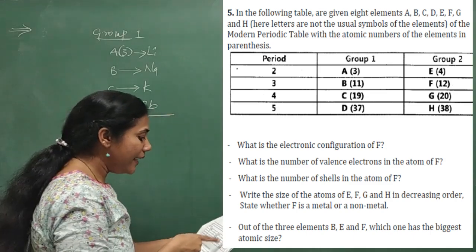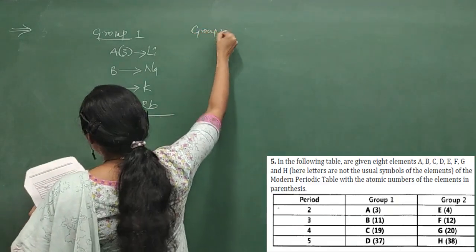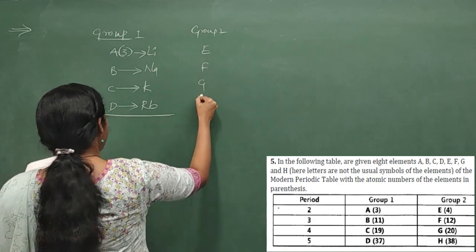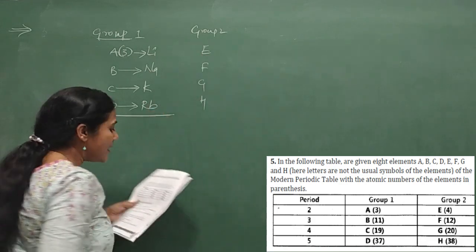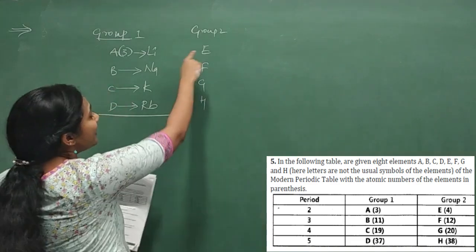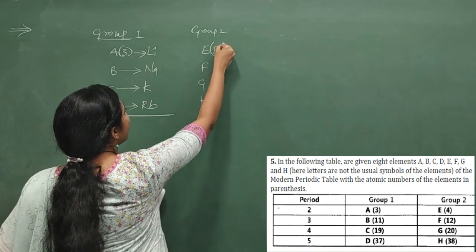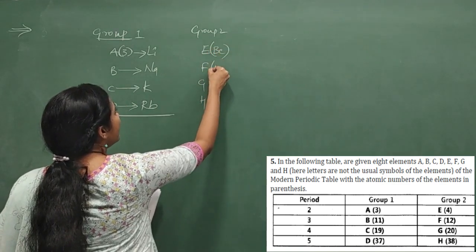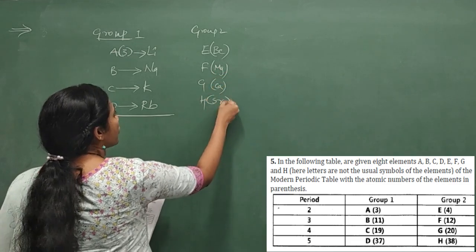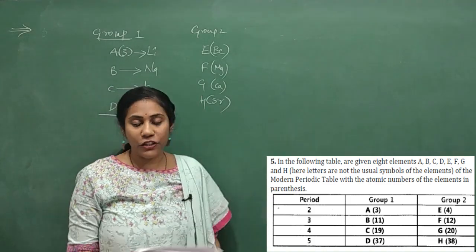So similarly in group 2, you have E, F, G and H. What is the atomic number of E they gave you? Atomic number of E is 4. So which element has atomic number 4? It is beryllium. Below beryllium you have magnesium, calcium and strontium. Right? So these are your E, F, G and H.